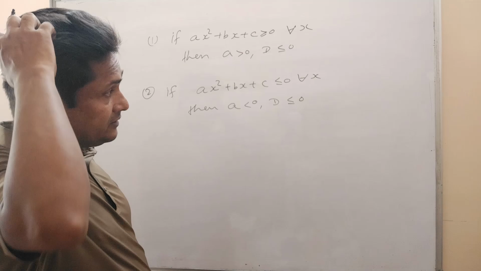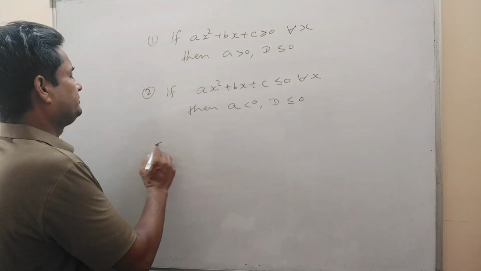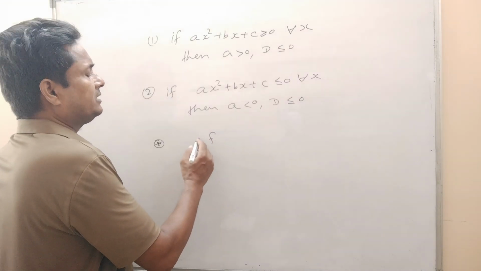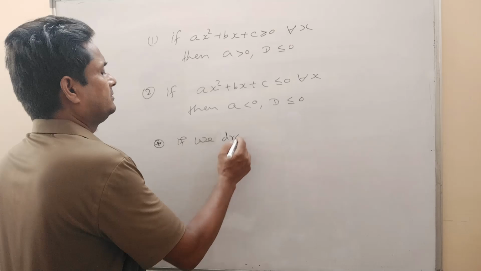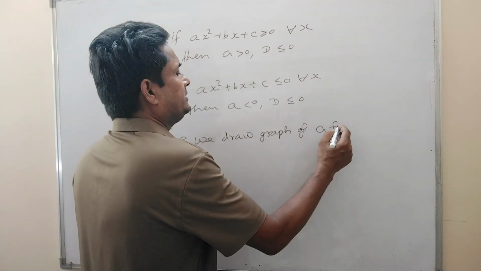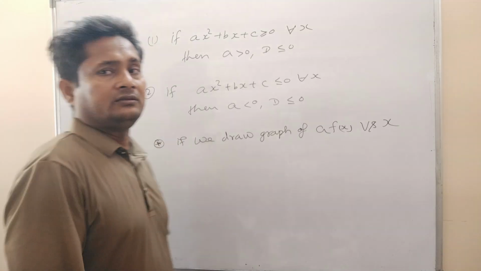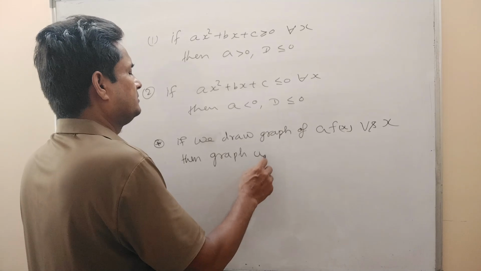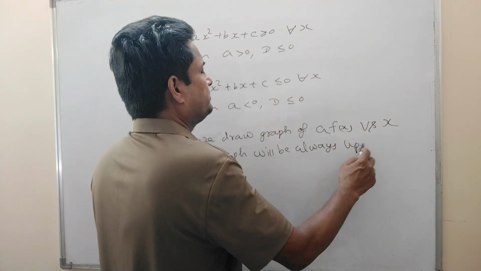Now, after that, we can see one more thing here. If we draw the graph of a times f(x) versus x, then the graph will always be an upward parabola.